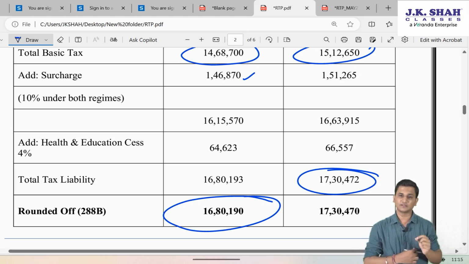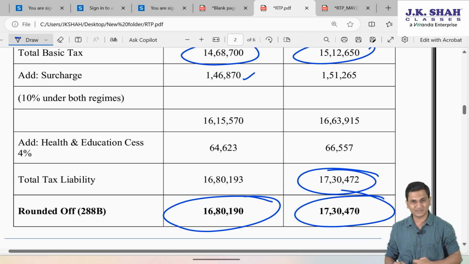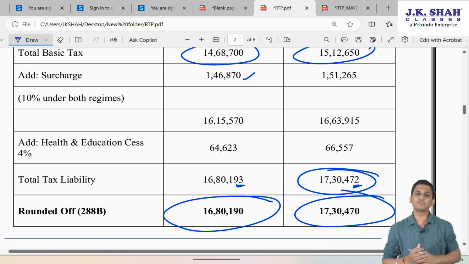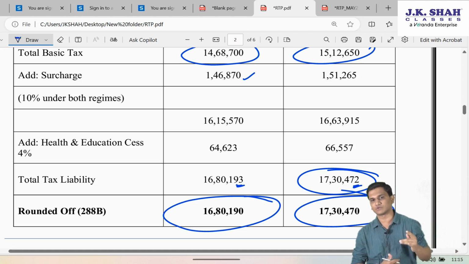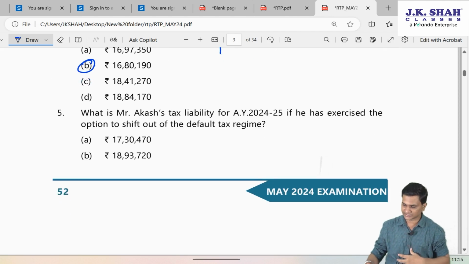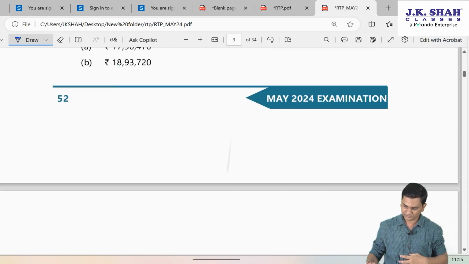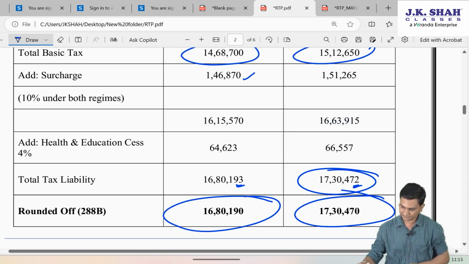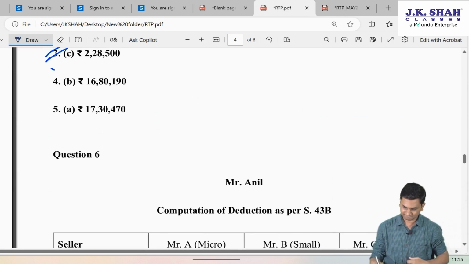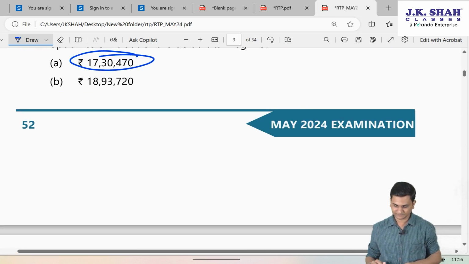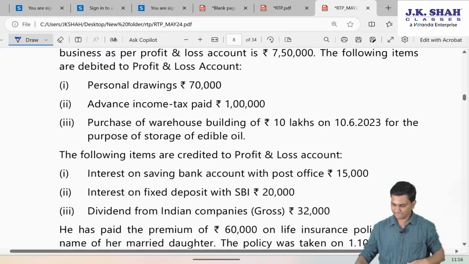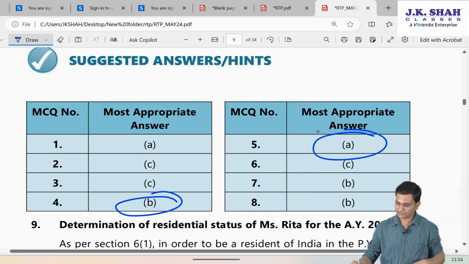You will get 17,30,472, which as per section 288B is rounded off to multiples of rupees 10. If the last digit is below 5, we do downward rounding off. If it is 5 or more, we do upward rounding off. So 17,30,470. Option A.